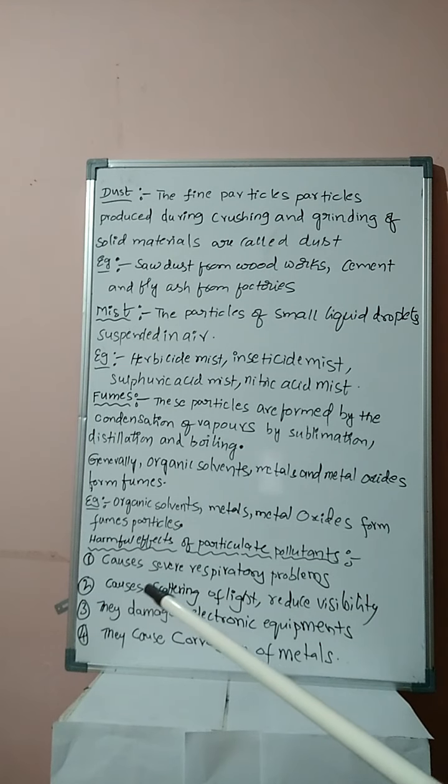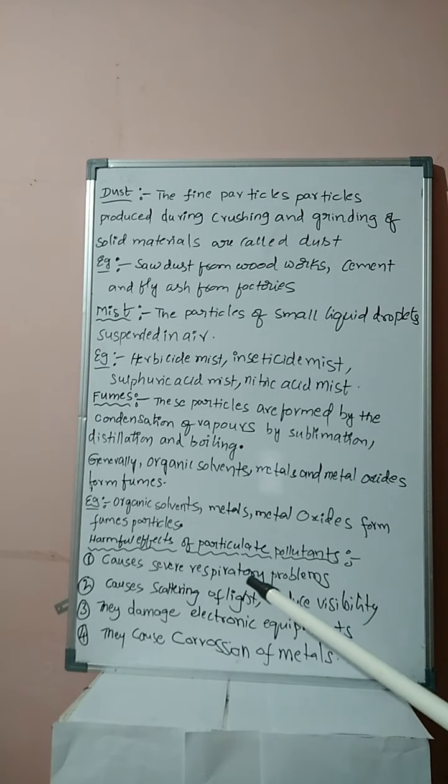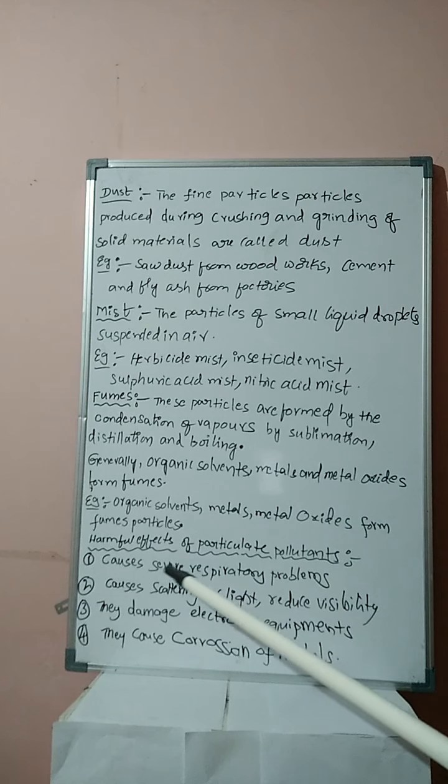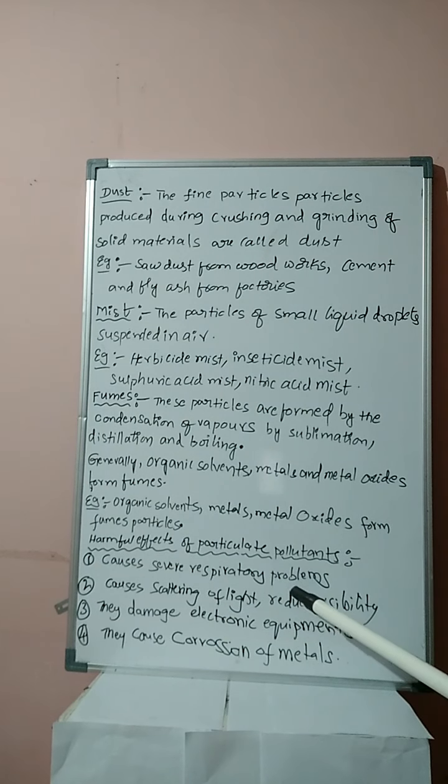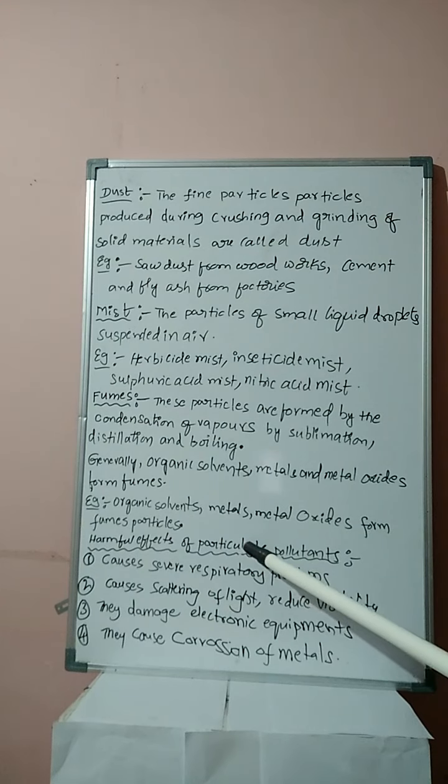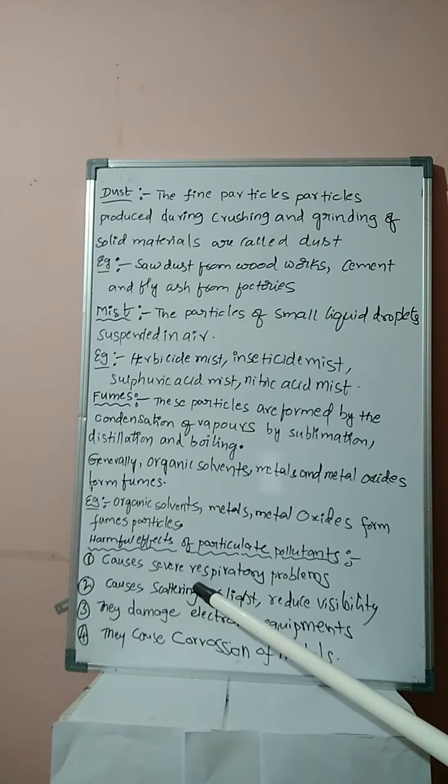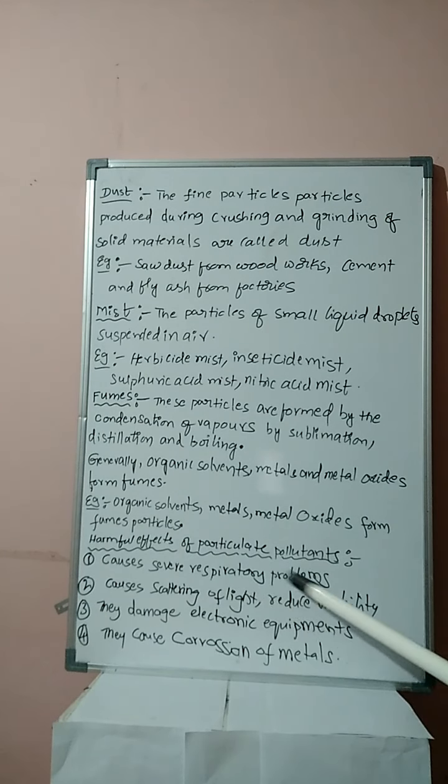First one: causes severe respiratory problems. Generally, particulate pollutants have minute-sized particles. The definition indicates, students, very small particles. They can enter the nostrils and cause lung infections and lung diseases, that is, respiratory problems.